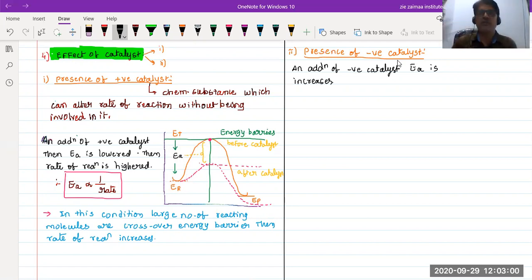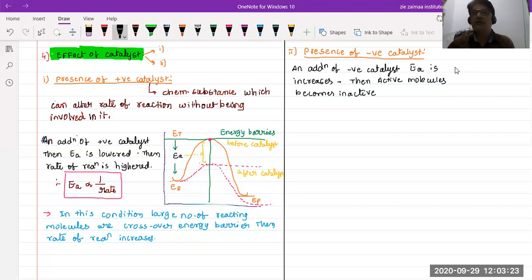So whenever the energy of activation increases, then what happens? The active molecules become inactive. Active molecules become what? Inactive. So depending upon this statement, we can conclude what happens: the active molecules become inactive, because with the addition of a negative catalyst, the energy of activation increases. See this graph.